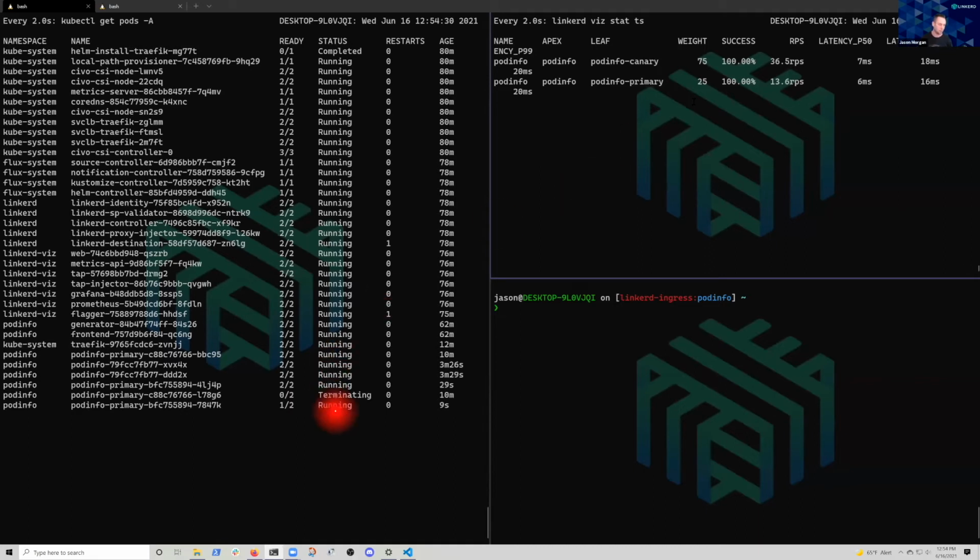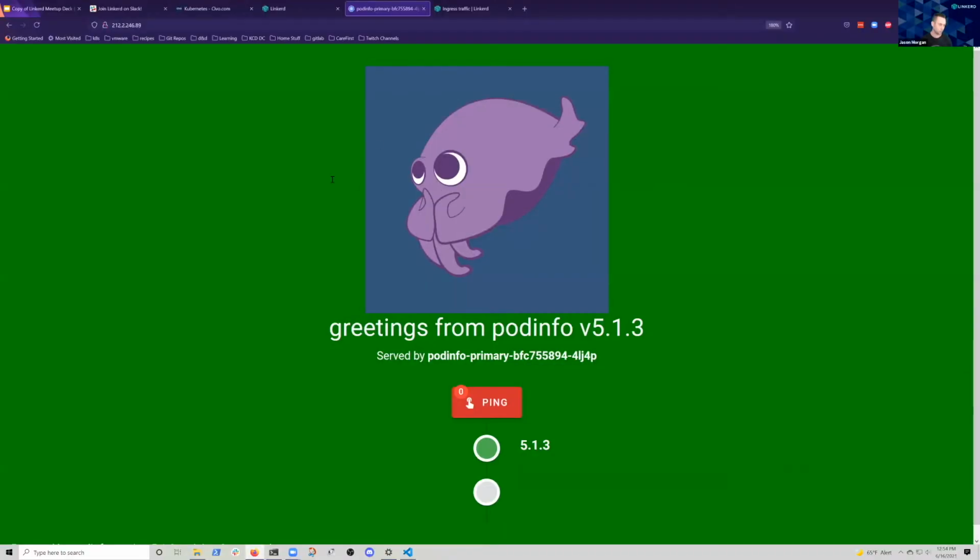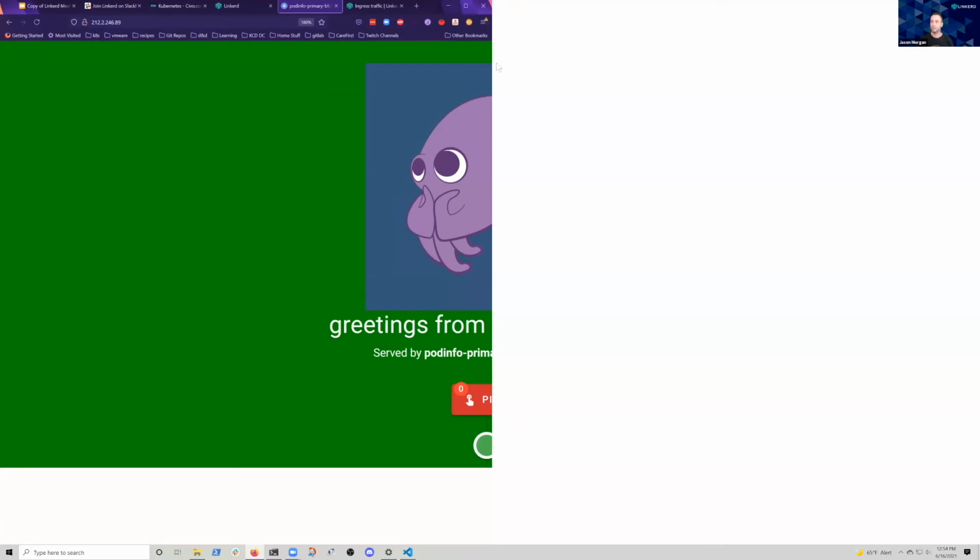We can see that as part of this canary, once it gets to the top, 75%, it's going to actually scale up that primary deployment so that we have all pods now of the new type. So then we'll have 4 pods that are all now with the green background. And so now if we go look at our app, we're actually going to start seeing some green, right? Because all the blue pods are getting turned off. And then once that's done, we're going to see 100% of the traffic shift back to primary.